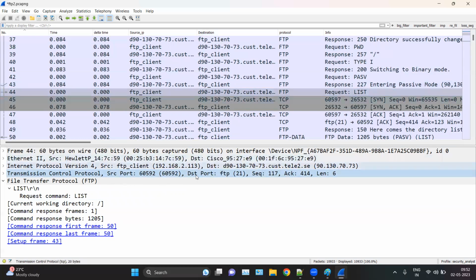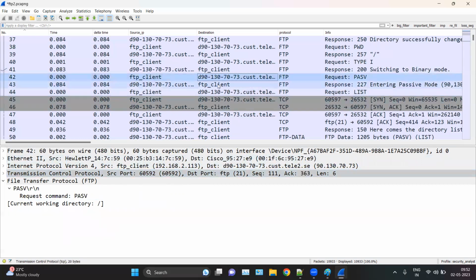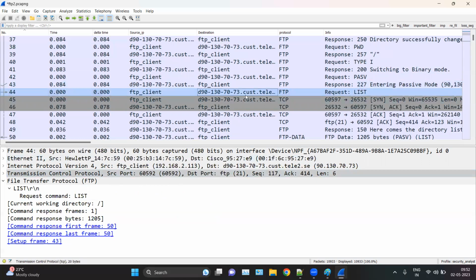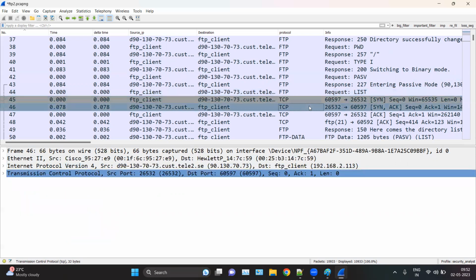Okay, and now here you can see we are connected through passive up to here. Now why are we transferring from the same port number here? Because list is a command channel request. Okay, that is why we are using the same port. Now for the response, the FTP client sends the request that I want the list of files and directories in your current working directory. Now this reply is from the data channel, and that is why the connection is established again. And here you can see the FTP client is sending the request on port number